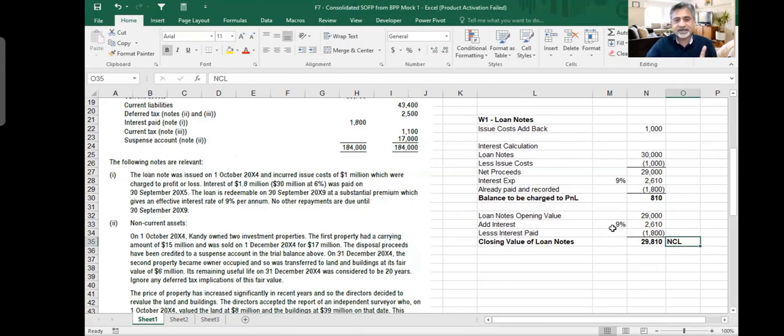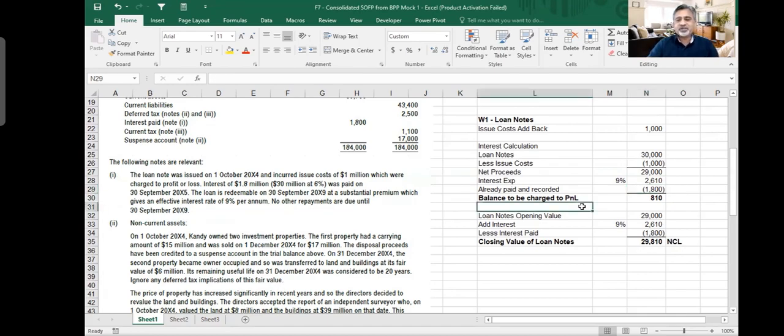You don't have to split it because if you see that it says that no other payments are due until 30th September 2009. So you paid one-time interest and then you will not pay anything for the next 4 years. So all of that will go into my balance sheet as a non-current liability. I don't have to pay interest in the next 12 months. So this goes to the balance sheet. When it comes to income statement, our interest in income statement should be 2.6 million. We just calculated at 9%. 1.8 million we already have recorded. So this 810,000, we should charge it to the income statement.